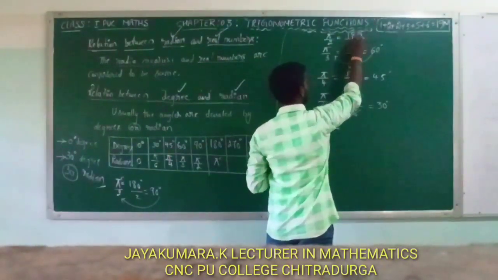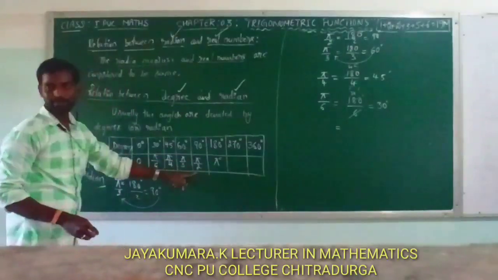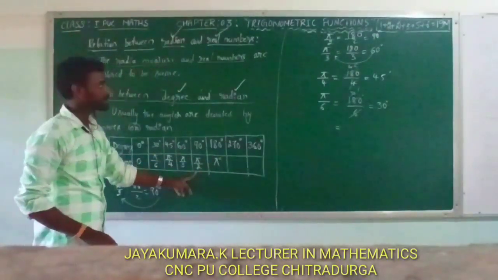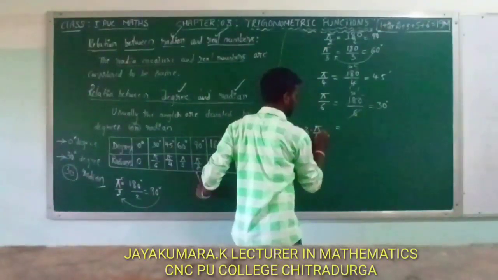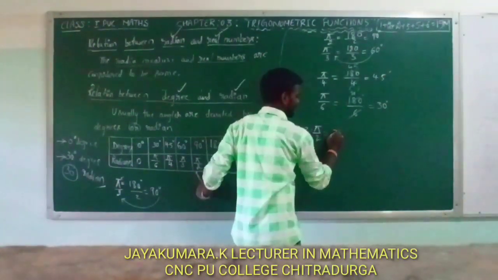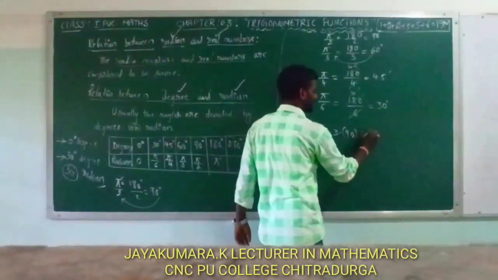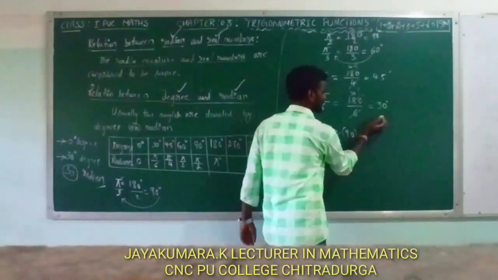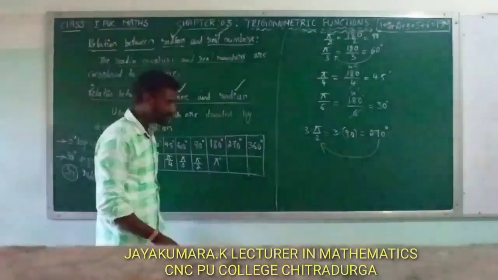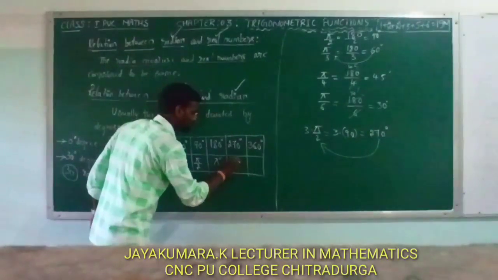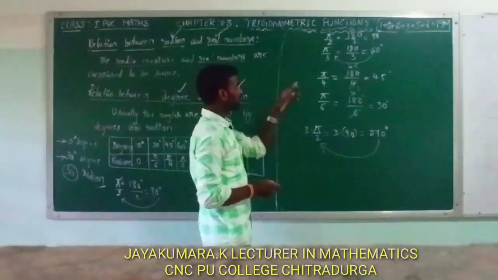180 by 2 is equal to what? 90 degree. So 90 degree can be written as pi by 2. 3 times of pi by 2 means 3 times of 90. 3 times of 90 is equal to 270 degree. So 270 degree can be written as 3 pi by 2.